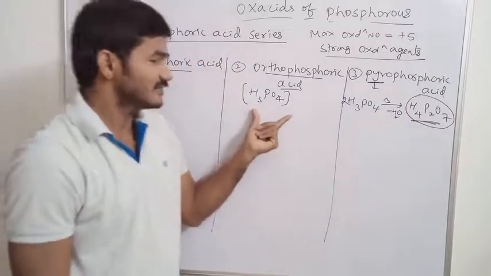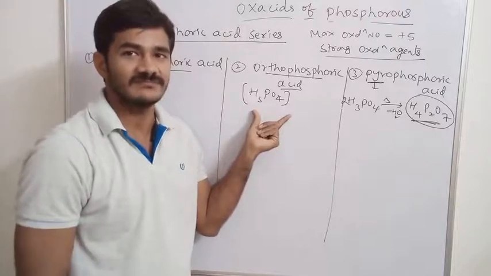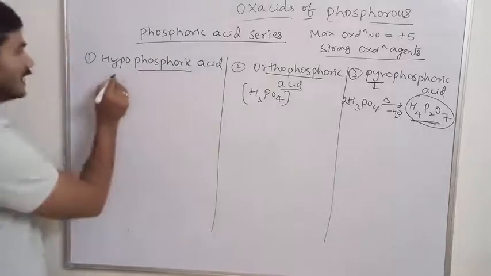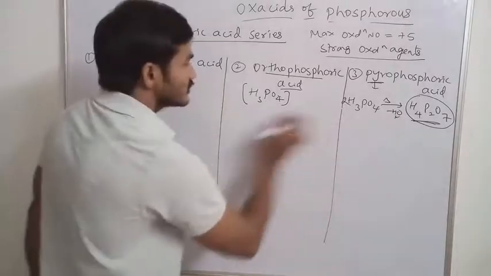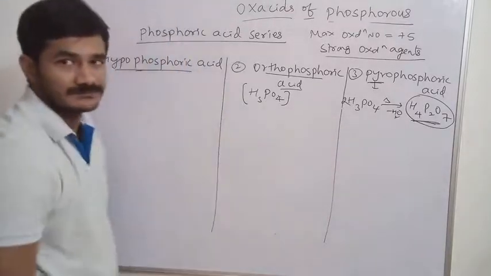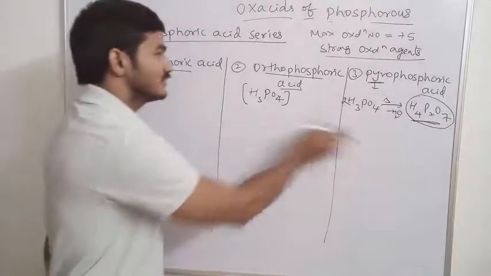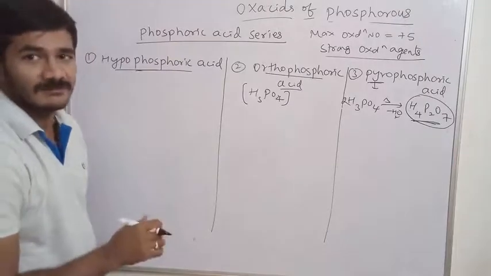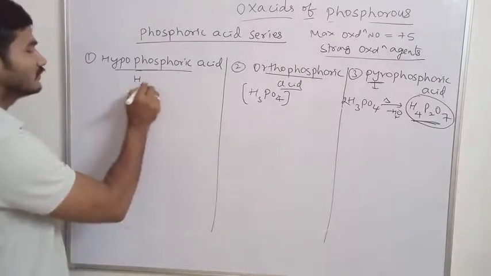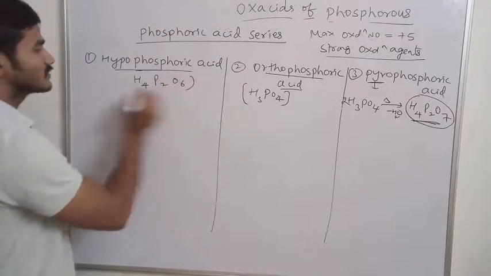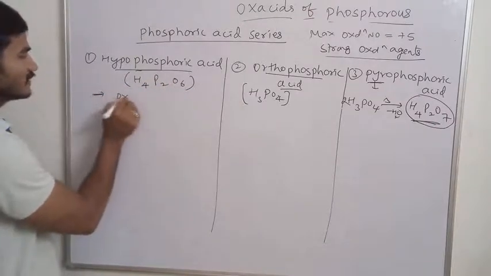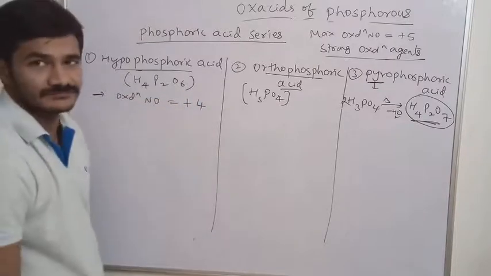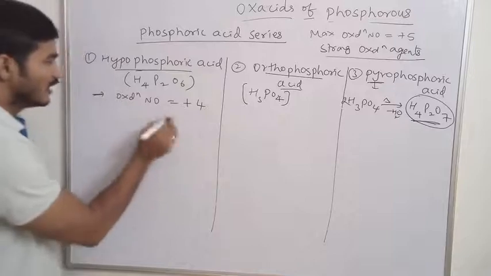Orthophosphoric acid is also called phosphoric acid, general formula H3PO4. In these two compounds, the oxidation number of phosphorus is +5. Hypo means it contains the lowest oxidation number. So the formula is H4P2O6. You see the oxidation number of phosphorus? Oxidation number is +4. Okay, +4. How to draw the structure?